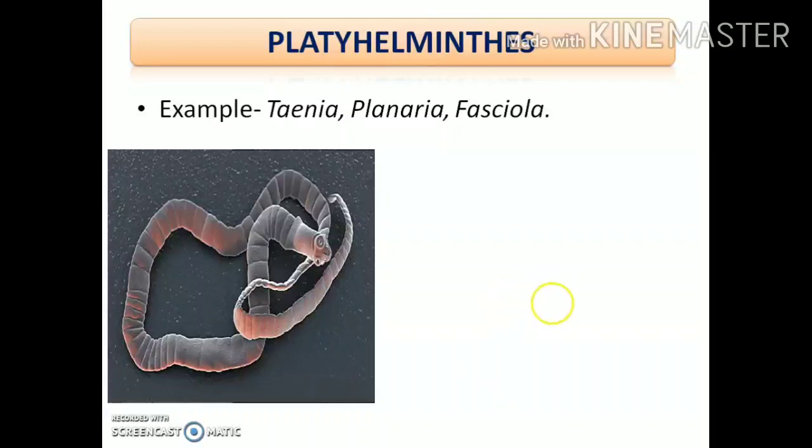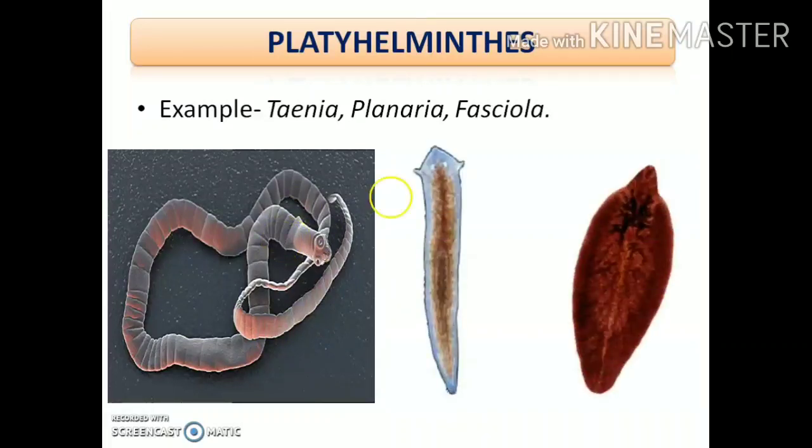Okay, and you can see, it is a flat structure. The body is a flattened structure, and it is dorsoventrally flattened, right? Next, you can see the other two worms. This one is the planaria, and this one is the liver fluke. So this is commonly known as liver fluke, but its scientific name is Fasciola hepatica.